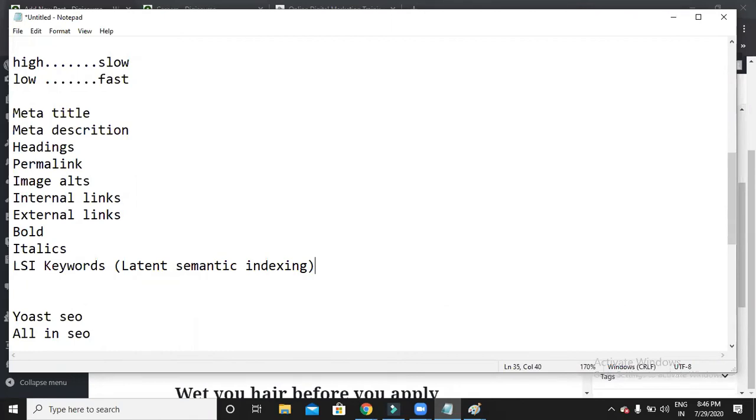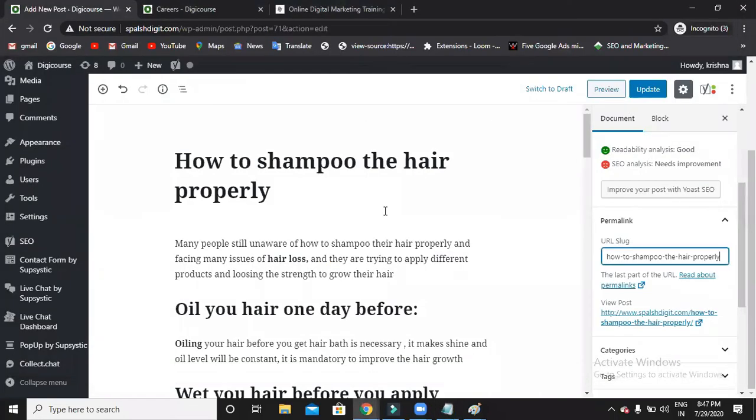If I would like to write a blog on how to prepare green tea, obviously I'll be using phrases like water, green tea, boil the water, honey, spoon. These kinds of things. In such a way, it makes your blog more efficient.